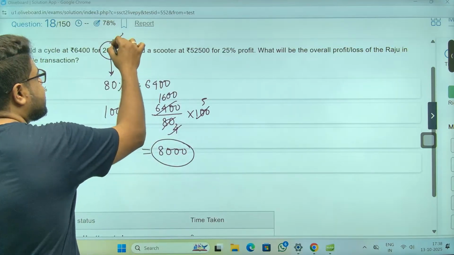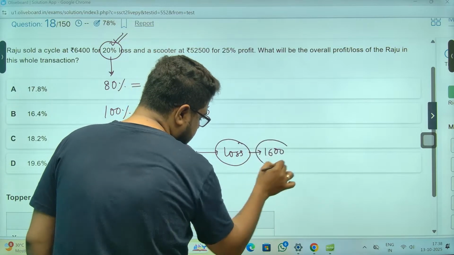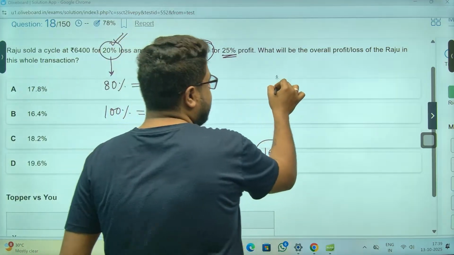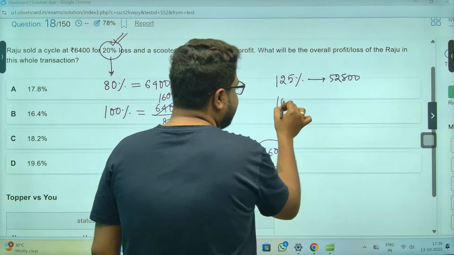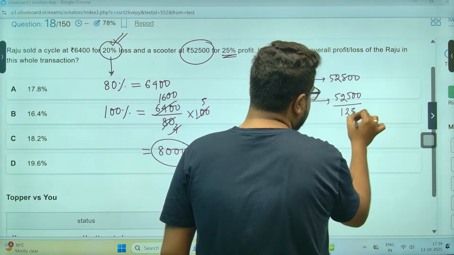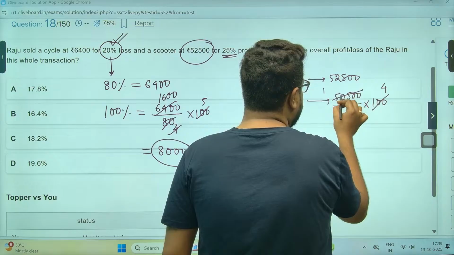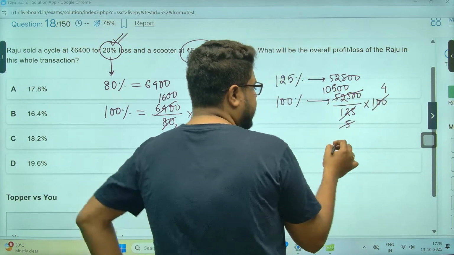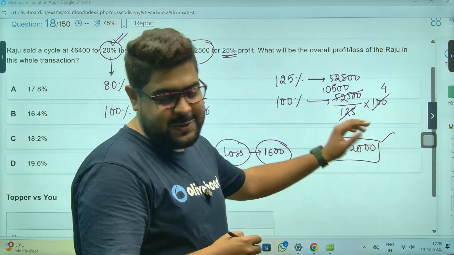8,000 CP and 20% loss, meaning, sir, loss of 1,600 rupees. Remember, now there is 25. Again, this is also selling price at 25% profit, meaning 125%. That is equal to 525,000. So 100% CP, it will be how much, sir? 525,000 by 125 into 100, sir. 25 fours, 25 fives. 420, very nice value. 42,000 is CP.